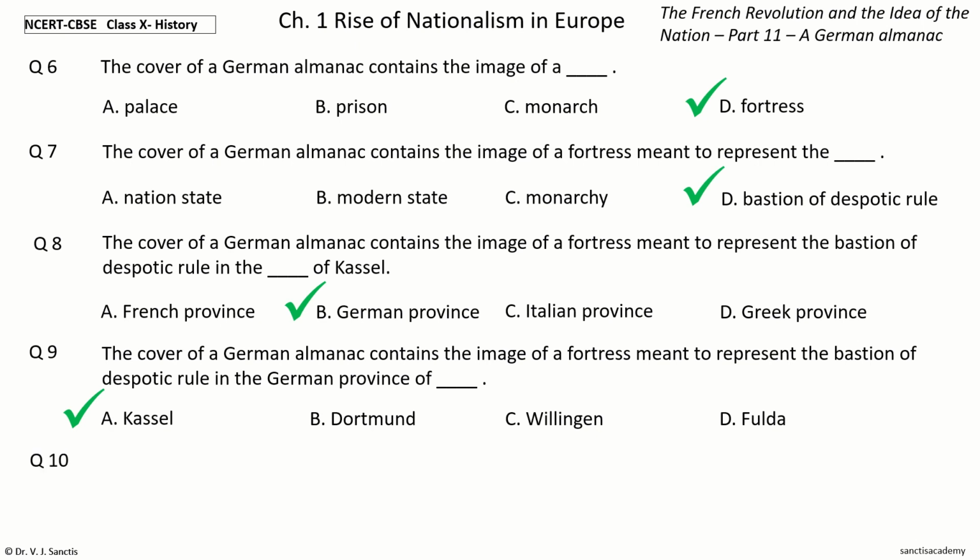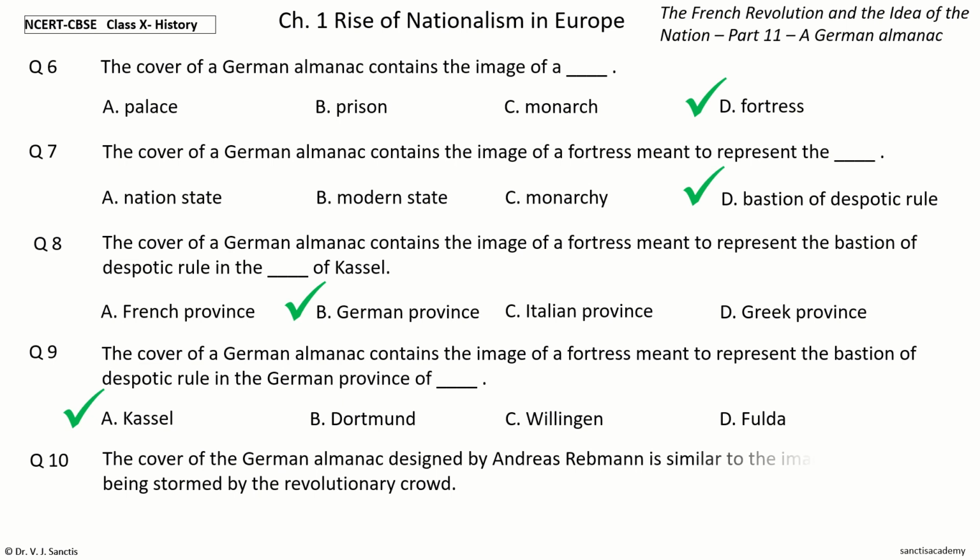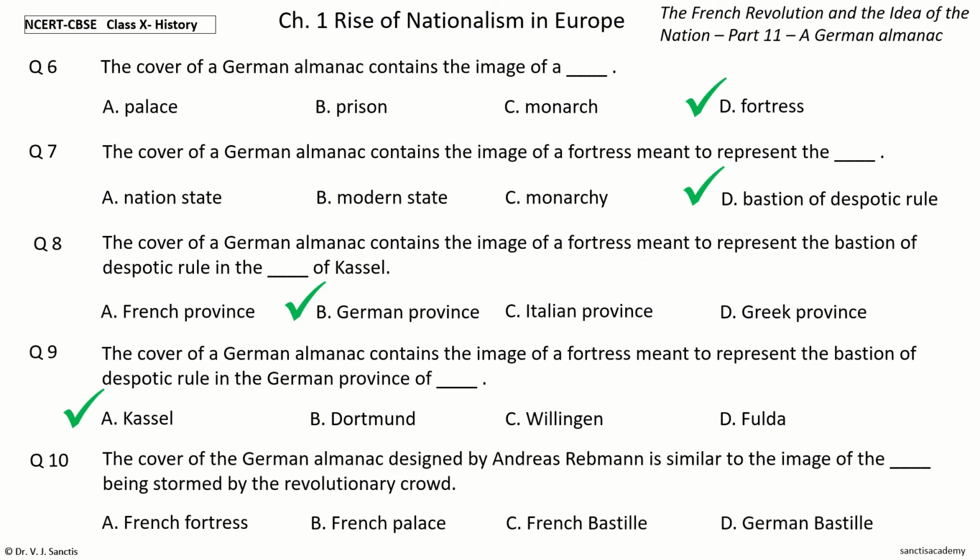Question 10. The cover of the German almanac designed by Andreas Rebmann is similar to the image of the dash being stormed by the revolutionary crowd. The options are French fortress, French palace, French Bastille, German Bastille.